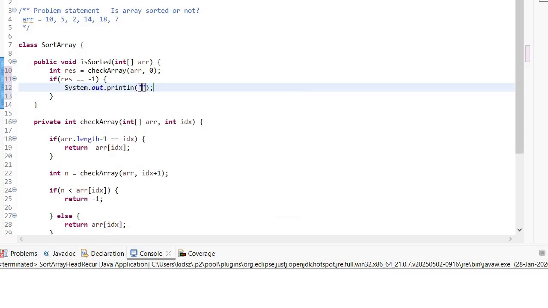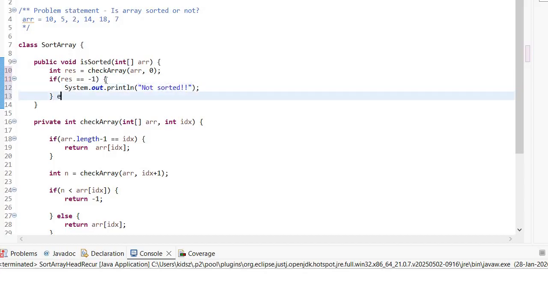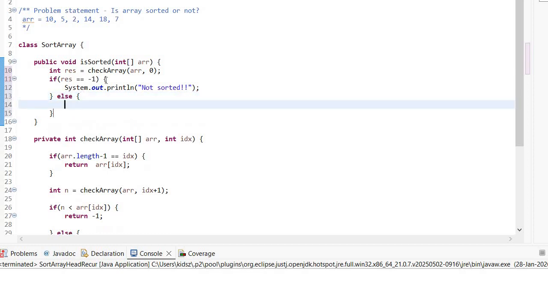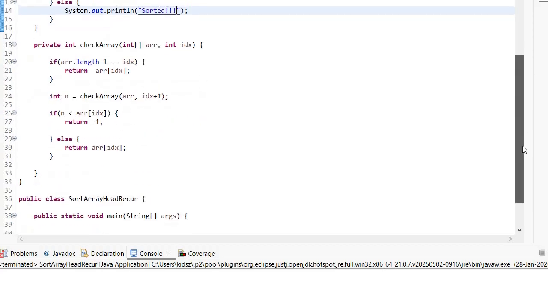Else, of course, it is sorted. That is the one part that we have completed.